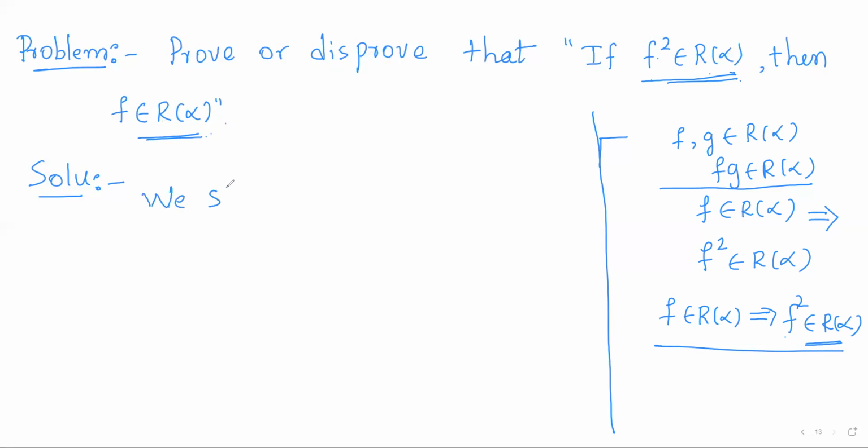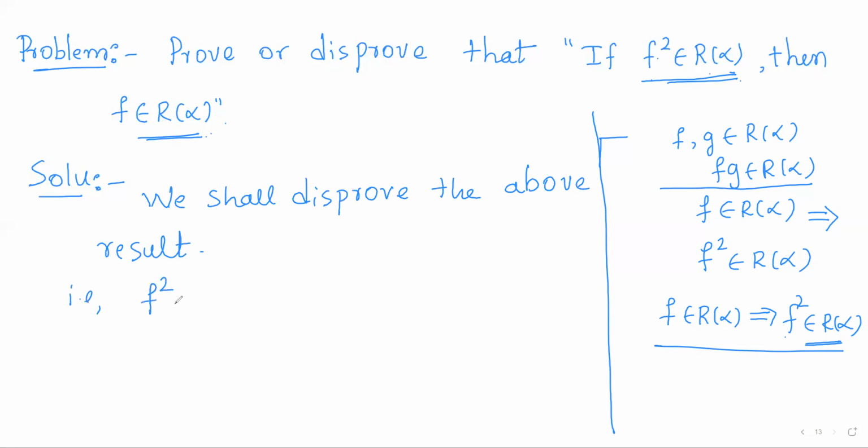So we shall disprove the above result. That is, for any function, f square is Riemann-Stieltjes integrable will not imply that f is Riemann-Stieltjes integrable.